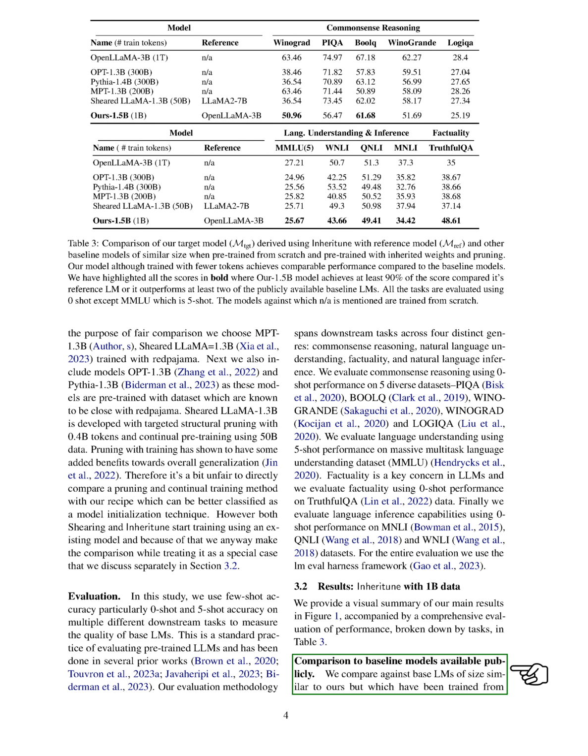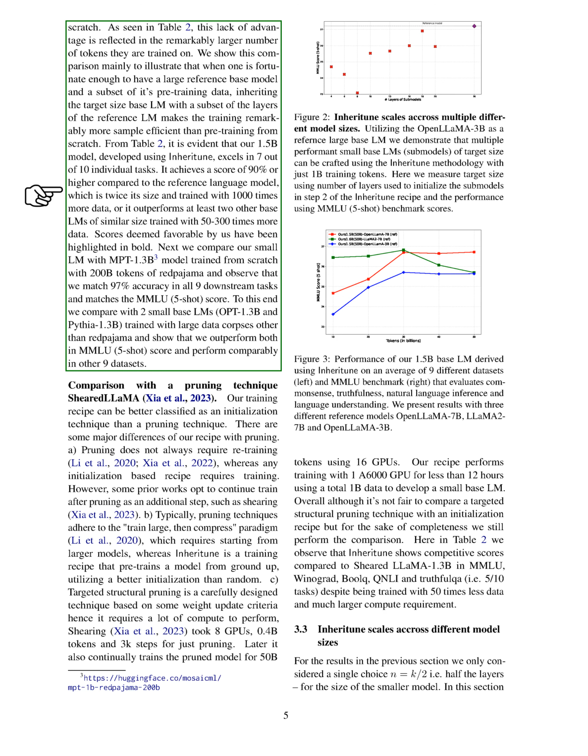We also compared our model to other base LMs of similar size trained on 50 to 300 times more data and found favorable results, which we have highlighted in bold in our table. Furthermore, we compared our small LM to an MPT 1.3B model trained from scratch with 200B tokens and found that we achieved 97% accuracy in all 9 downstream tasks, matching the MMLU 5-shot score.